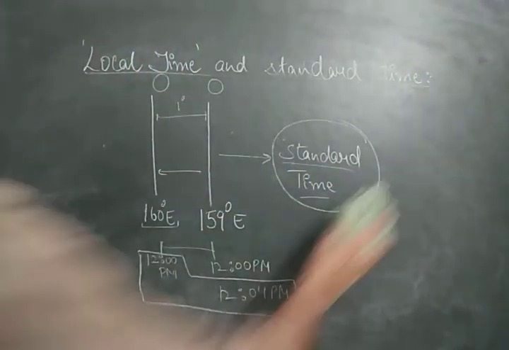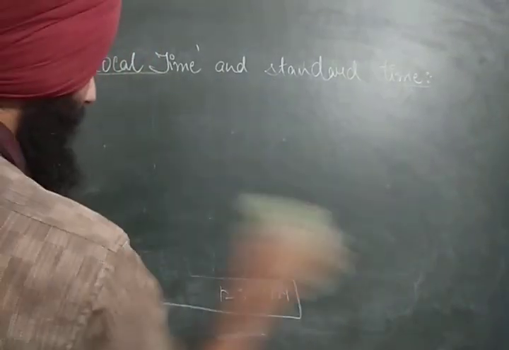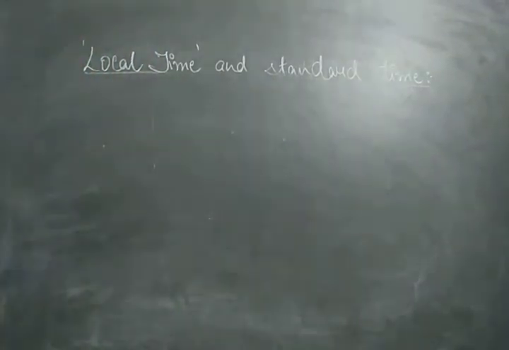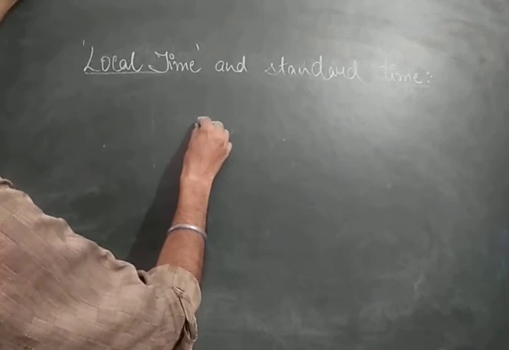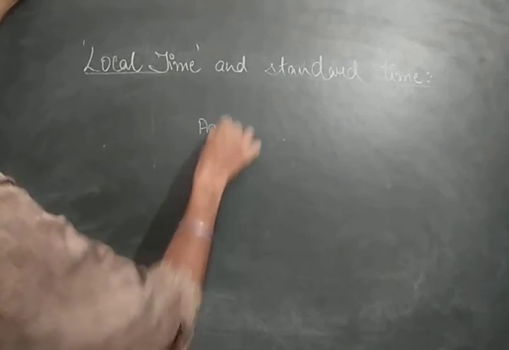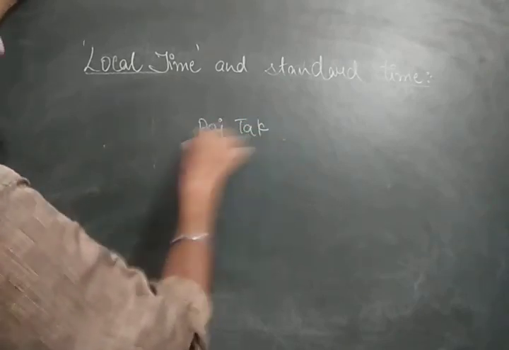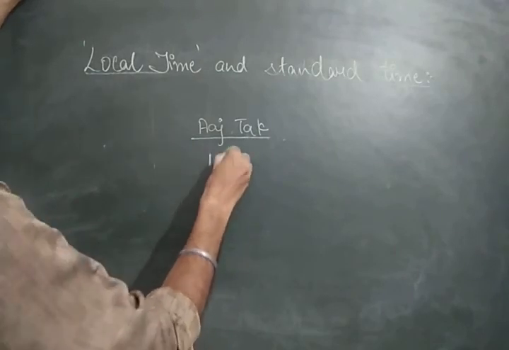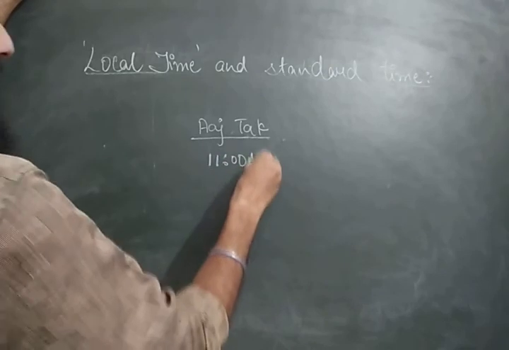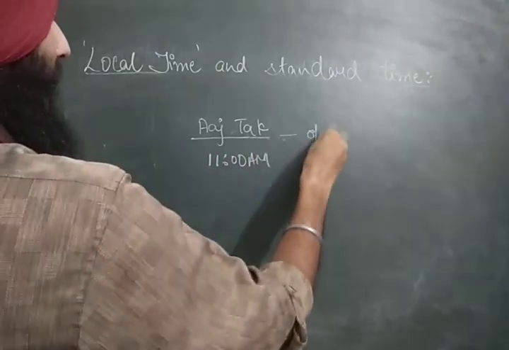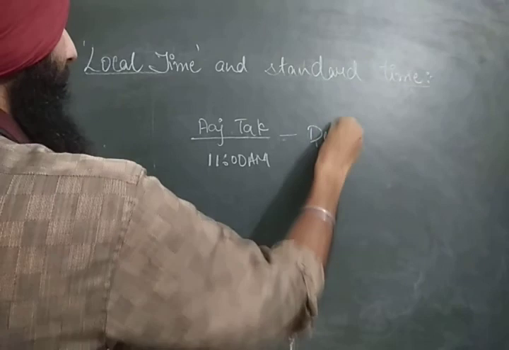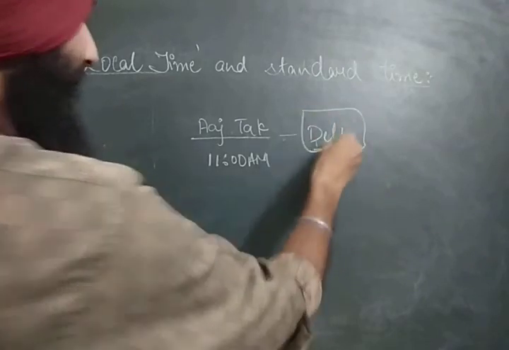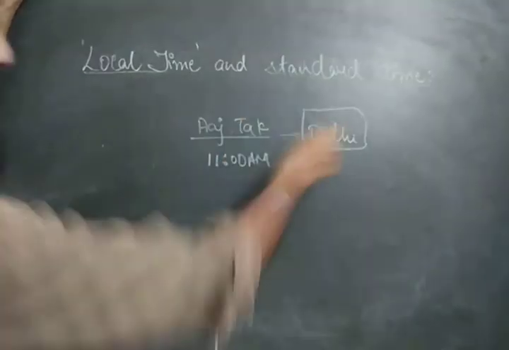Now what is the standard time? In order to overcome the problem of local time in the countries, let us suppose, what would be the problem? Aaj Tak, a news channel, says any bulletin would be published at 11 a.m. Now the head office of Aaj Tak is at New Delhi. At Delhi it would be 11 a.m.